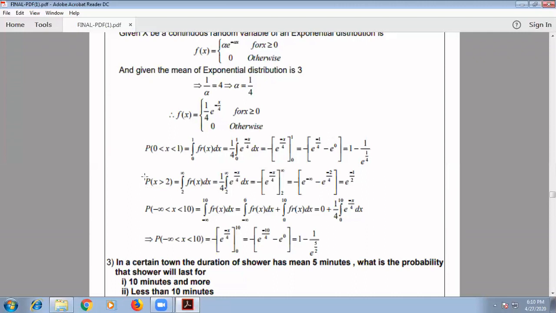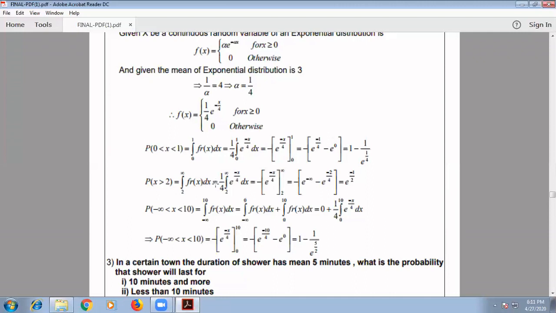The next problem given is P(X > 2). Greater than 2 means, we know that the upper limit of the exponential distribution is infinity. So that's why we can take it from 2 to infinity of f(x) dx.